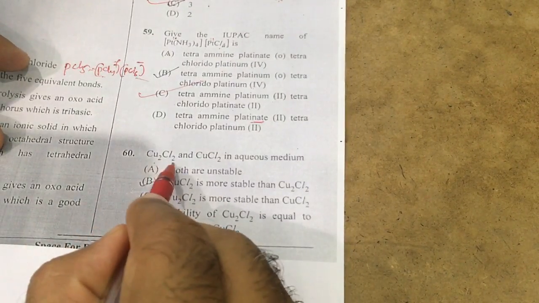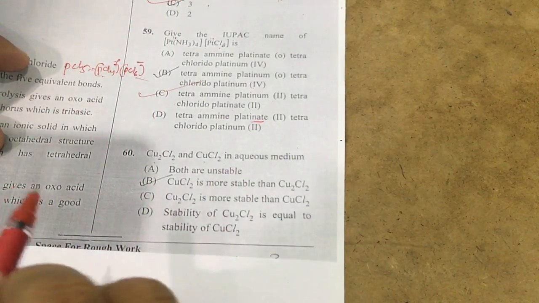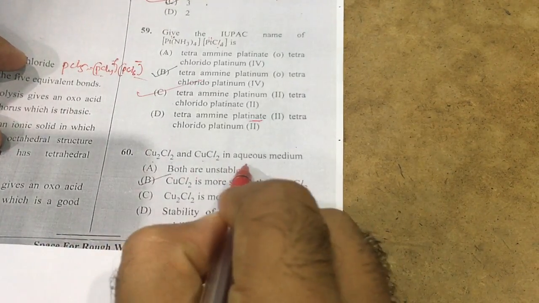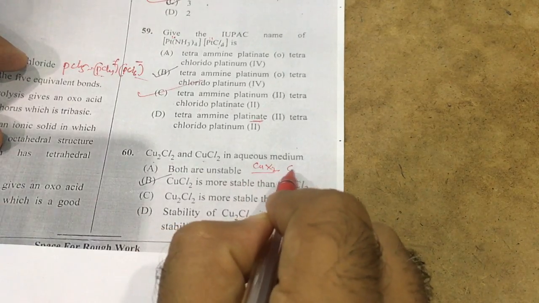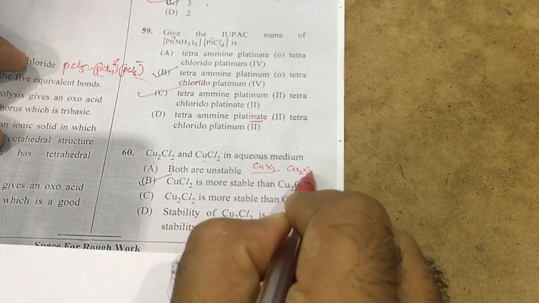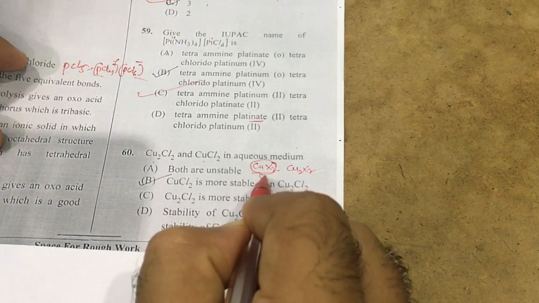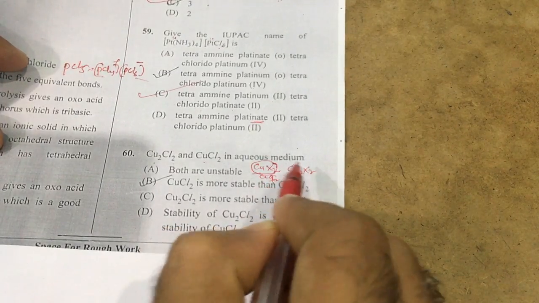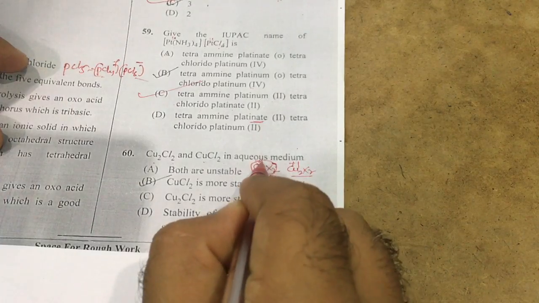60. Cu2Cl2 and CuCl2 aqueous solution. In the textbook they have given that very clearly in the D block element, halides of D block elements: copper CuX is more stable than CuX2. Here all CuX2 are stable except CuI2, which is somewhat larger and unstable. This is plus 1 oxidation, this is plus 2 oxidation.